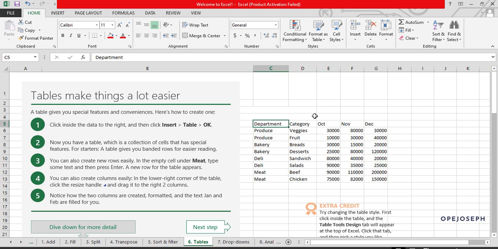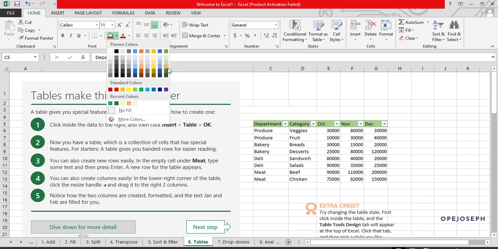But the moment I come here and press Ctrl Shift L, remember, or come to this sort and filter side, let me use Ctrl Shift L now. I'm trying to be fast. When I press this Ctrl Shift L, it starts adding beauty to it. To make it more beautiful, I selected using Shift, and I'm going to fill it with the color green.